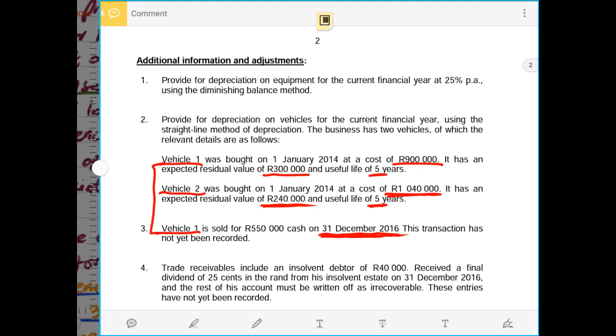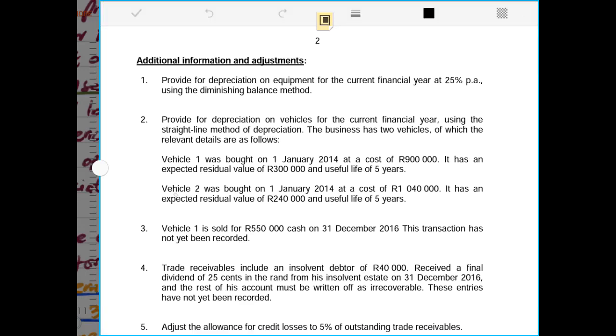adjustment. Therefore now we have to take into account the second part of the second adjustment. We are told that vehicle 1 was costing 900,000 rands, residual value was 200,000 rands, useful life was 5 years. So now we have done that, and we have taken into account vehicle 2 that was bought on the 1st of January 2014. At this cost, expected residual value was 240, and we have accounted for depreciation for the current year. And under number 3, now we are told that